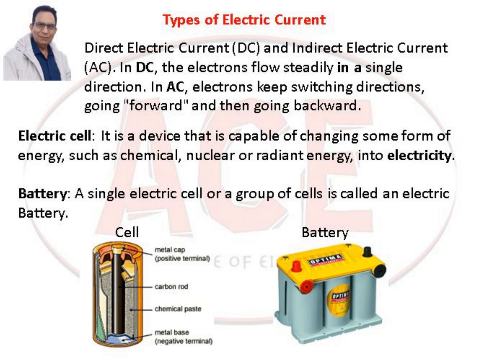Electric cell. It is a device that is capable of changing some form of energy, such as chemical, nuclear or radiant energy into electricity. Battery. A single electric cell or group of cells is called electric battery.